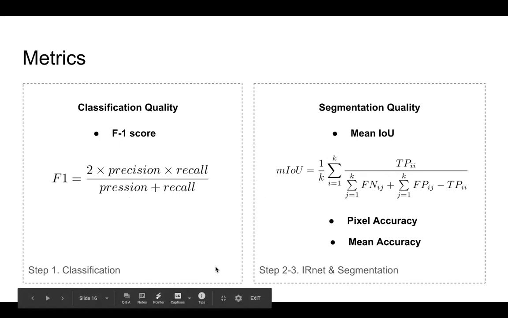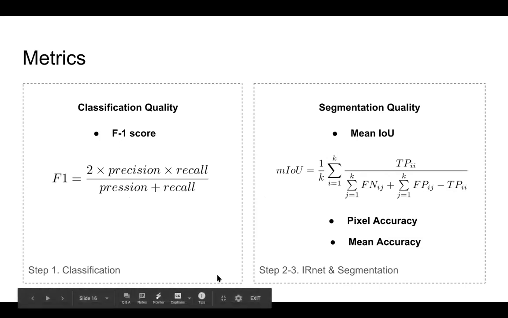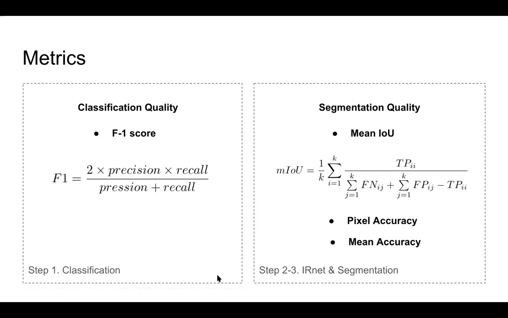Since each of 200 classes is represented only by 0.5% of labels in the data, using accuracy score for measuring the performance of the classifier is meaningless. Thus, we have chosen mean F1 score as a metric to select the best classifier. For the segmentation step, we used intersection over union metric computed for each class separately and then averaged. Besides calculating mean IOU, the LID challenge also evaluates our submission on such metrics as pixel accuracy and mean accuracy.